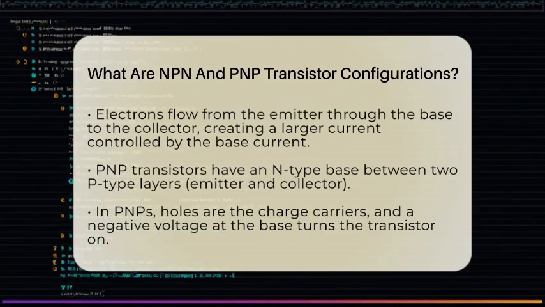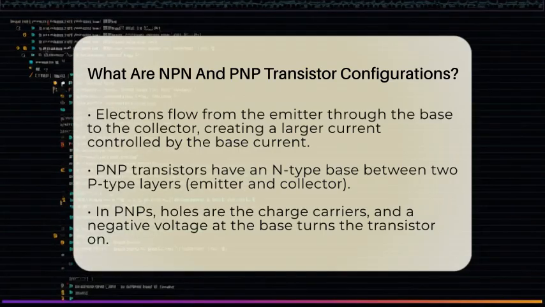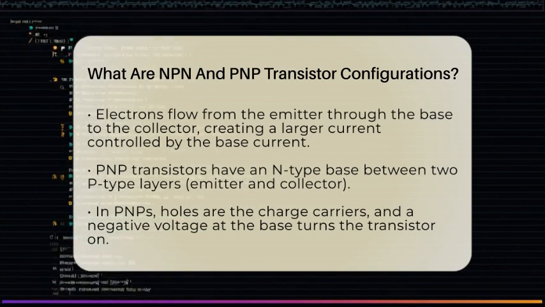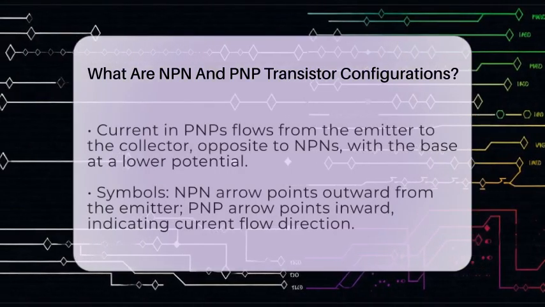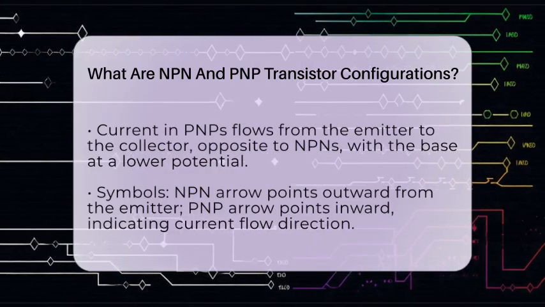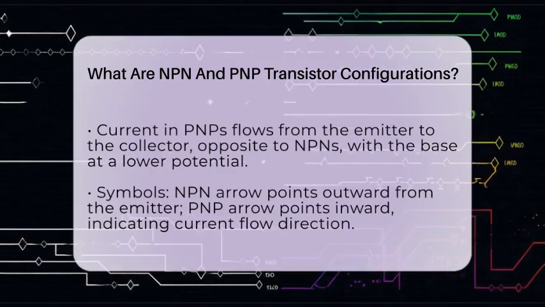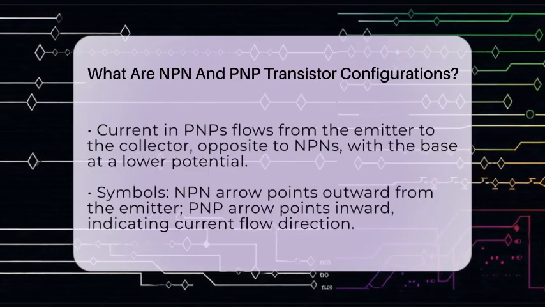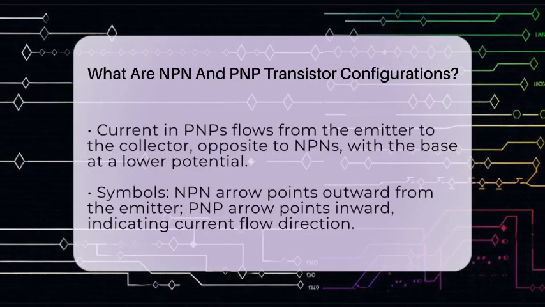The current flows from the emitter to the collector, but in the opposite direction compared to the NPN. The base in a PNP transistor needs to be at a lower potential than the emitter to activate it. The symbols for these transistors are easy to recognize. The arrow on the emitter points outward for NPN transistors, indicating the direction of conventional current flow. For PNP transistors, the arrow points inward, showing current flows into the emitter.